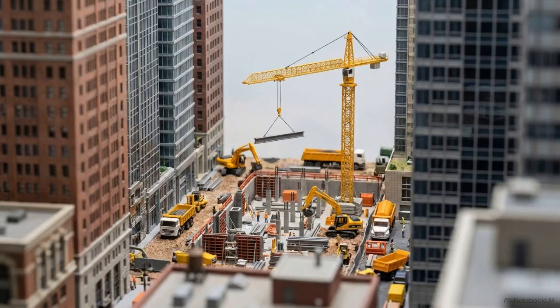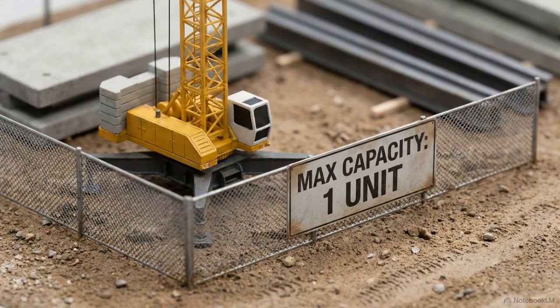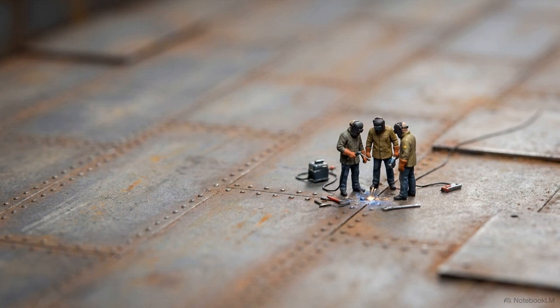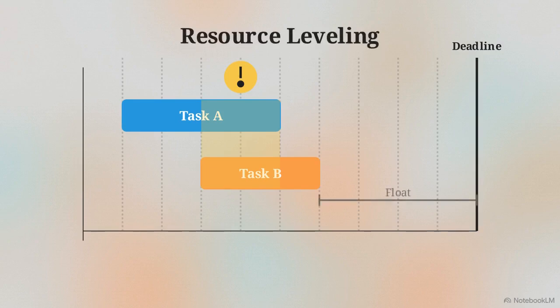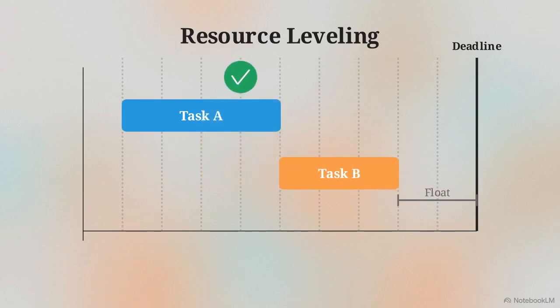While logically sound, a pure CPM calculation assumes an infinite supply of resources, a condition that rarely exists on a job site. Physical construction is bound by finite realities. There is a strict limit on the number of heavy cranes available on site, and a cap on the number of specialized labor crews deployed simultaneously. This Gantt chart shows a scheduling conflict, 2 concurrent tasks requiring the same specific excavation equipment. To fix this, managers use resource leveling, adjusting task timing. The software shifts one task into its available float space, resolving the overlap without extending the final project deadline.